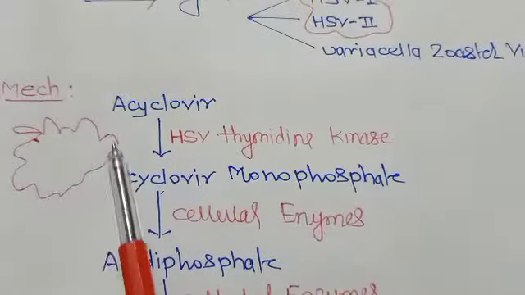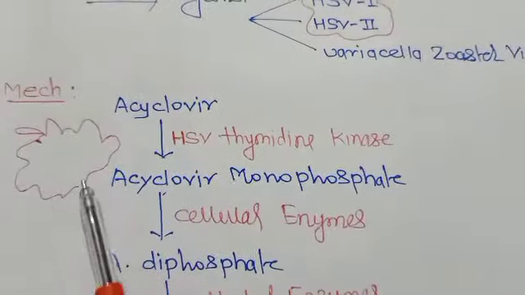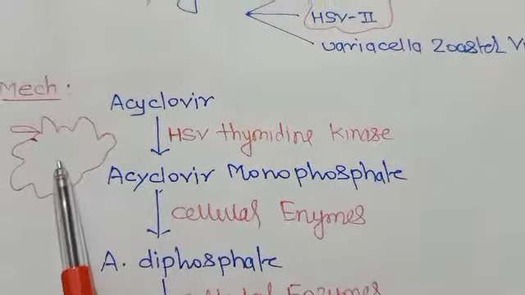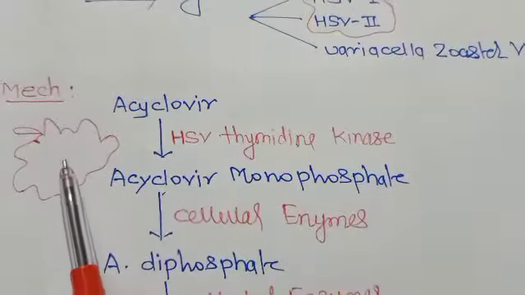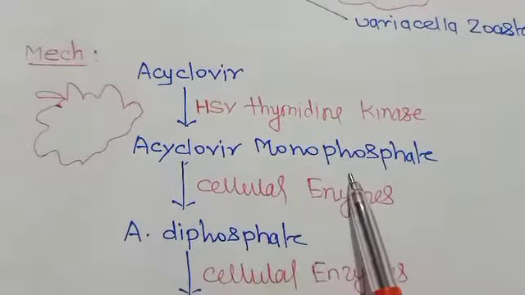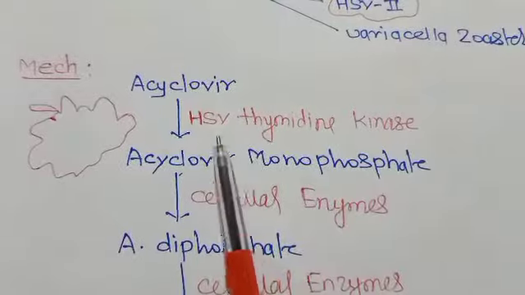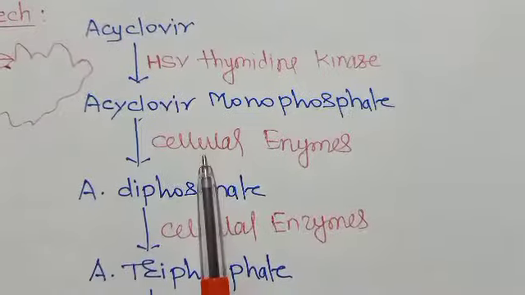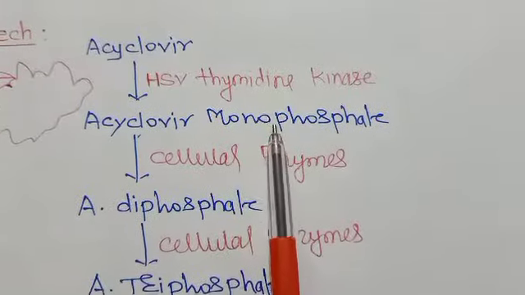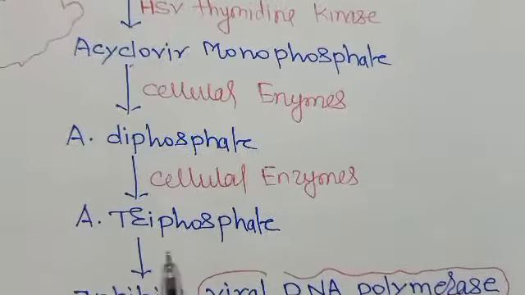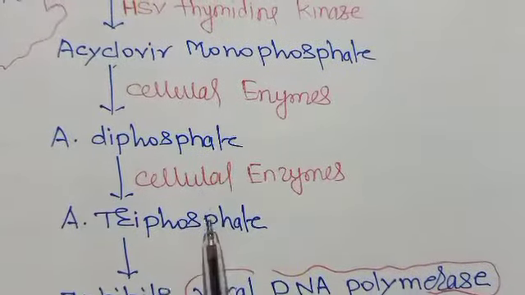This is the infected herpetic cell, right? The drug acyclovir will selectively enter inside that cell and get converted into acyclovir monophosphate with the help of this herpes simplex virus thymidine kinase, and with the help of cellular enzymes this monophosphate is converted into acyclovir diphosphate and acyclovir triphosphate.